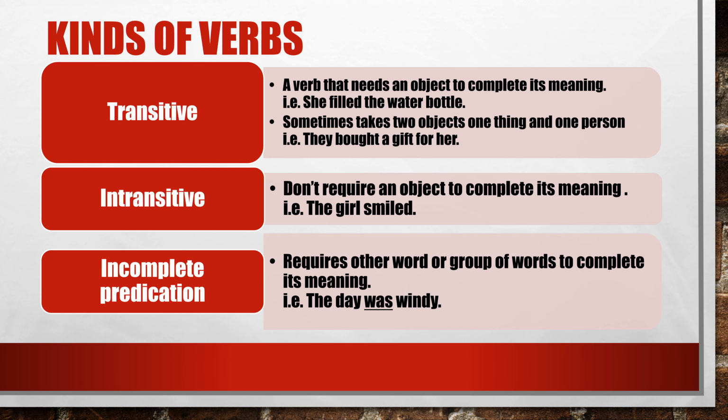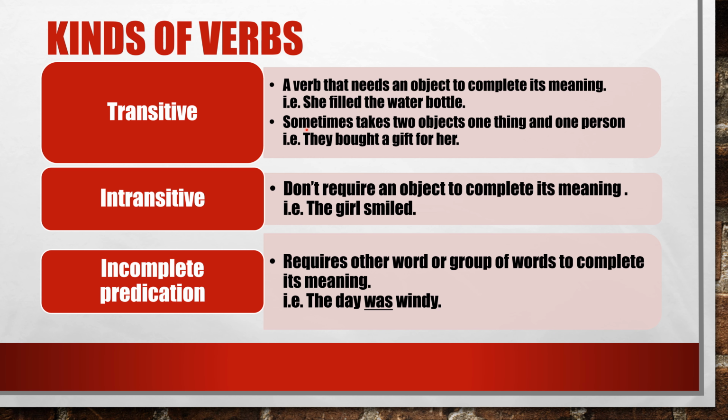Kinds of verb. There are three kinds of verb: transitive, intransitive and incomplete predication. Transitive verb. A verb that needs an object to complete its meaning is called a transitive verb. For example, she filled the water bottle. Suppose if I say she filled, one question will arise in your mind: what? When a question arises and meaning is not clear to you, that means the verb is a transitive verb because it needs an object to complete its meaning.